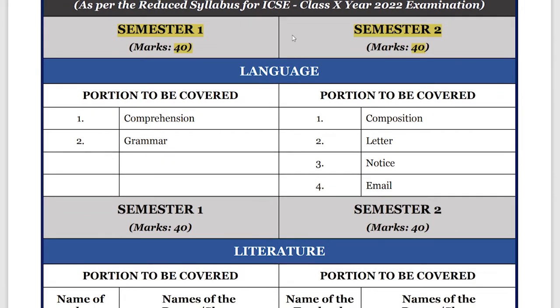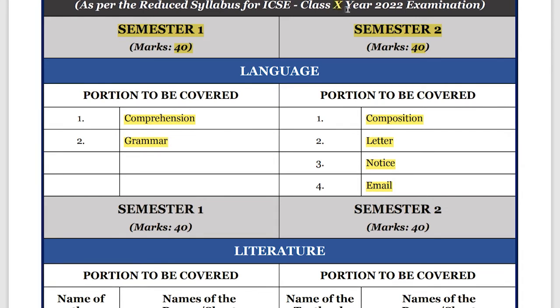Now comes the portions that will be covered in semester 1. You'll have your comprehension and your grammar in semester 1. In semester 2 you will not have grammar or comprehension, you will just have the writing part, that is composition, letter, notice, email. This is for class 10, not for class 9, I am repeating, this is just for class 10. You will have comprehension and grammar in the first part, and in the second part no comprehension, no grammar, just composition, letter, notice and email.